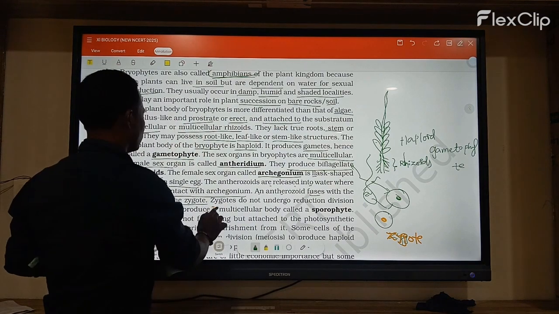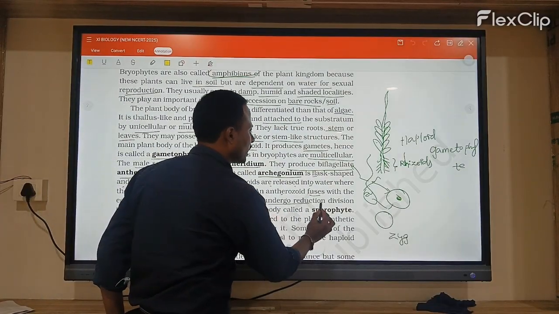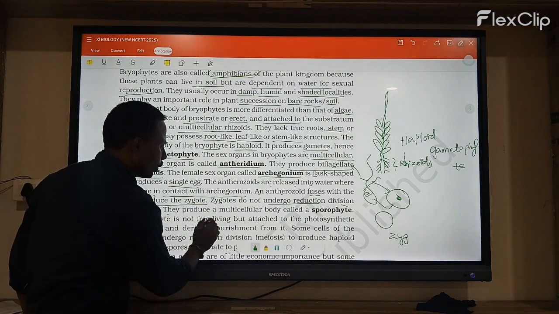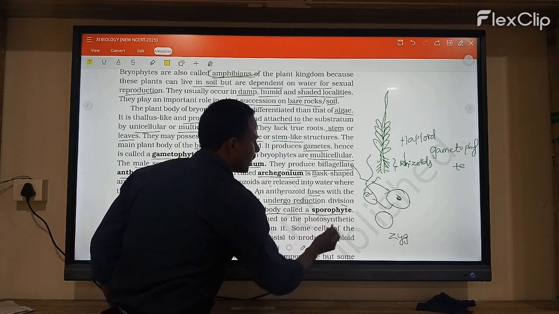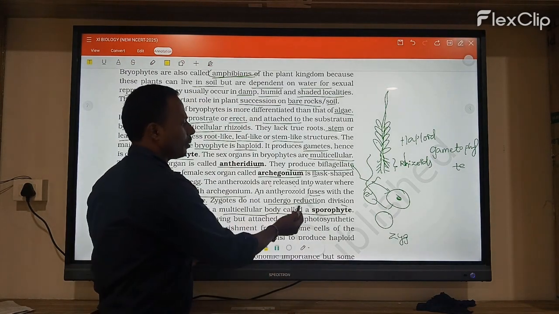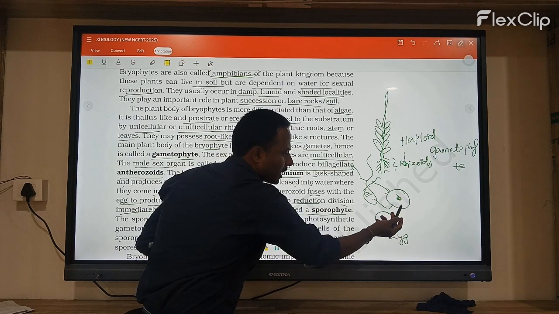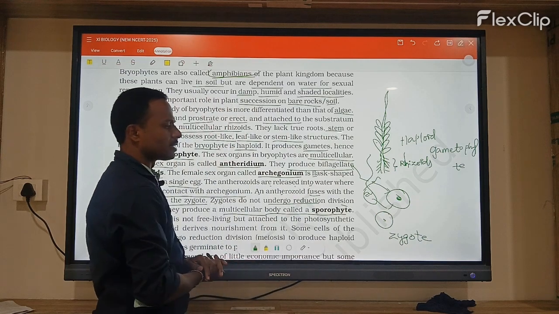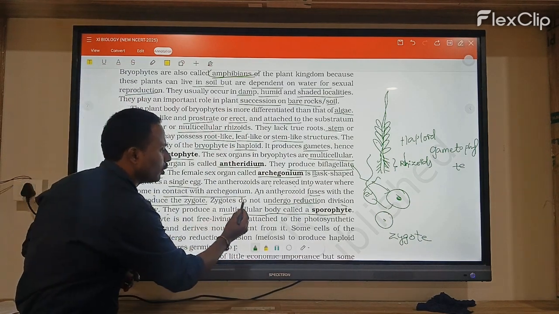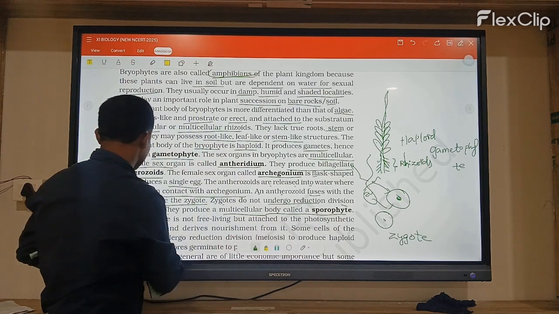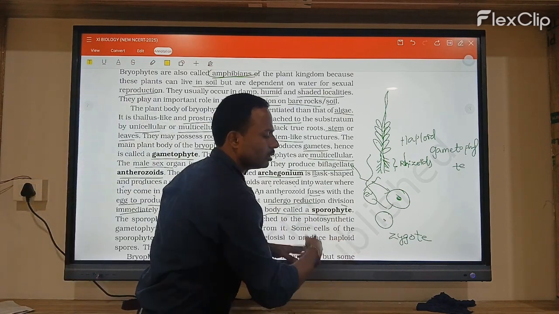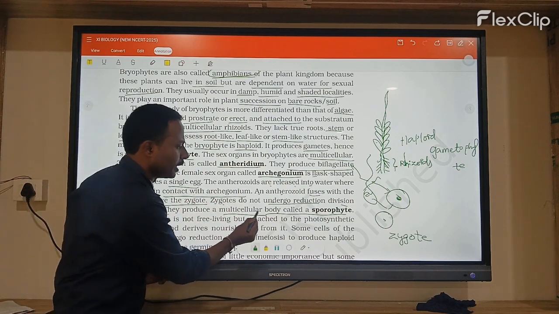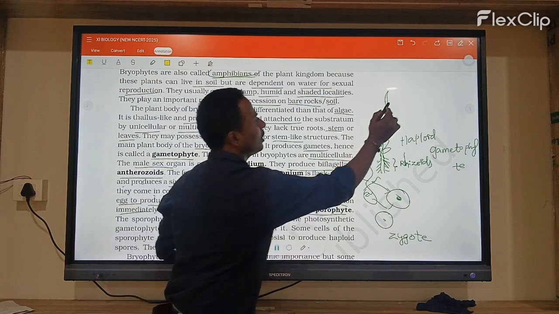Next, the zygote does not undergo reduction division immediately. The antherozoid fuses with the egg cell to form the zygote, and the zygote does not undergo division immediately. It produces a multicellular body, which is called the sporophyte.